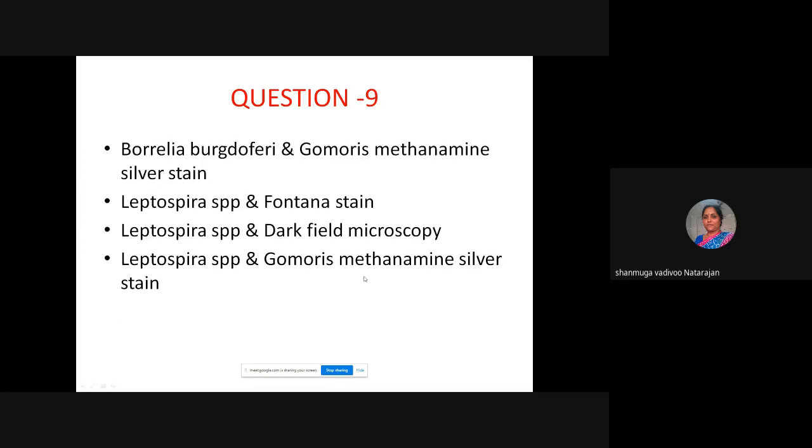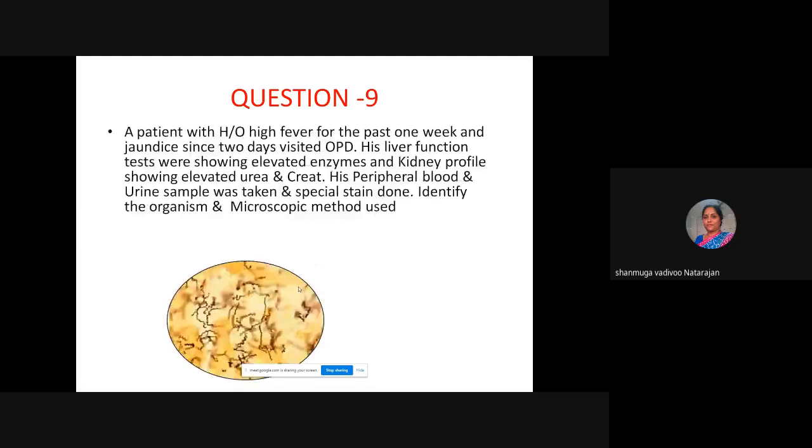But then the staining technique: Gomori methenamine silver stain is mainly for histopathological examination. Most often they go for it on tissue sections. The most common stains used for spirochetes are Fontana stain and the silver impregnation method. So here the option is B, Leptospira species and Fontana stain. This is how the Fontana stain will appear: you can see dark brown against a yellow brown background.